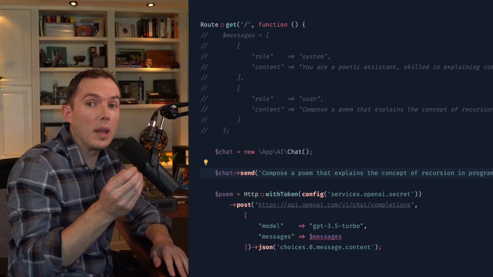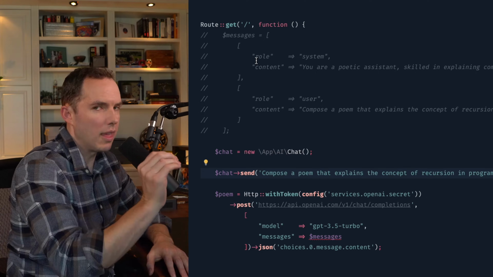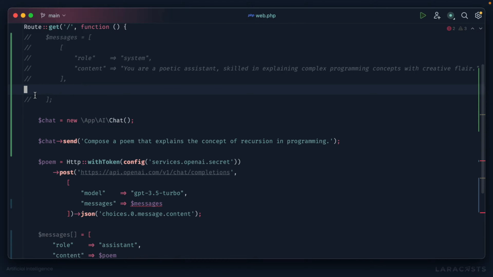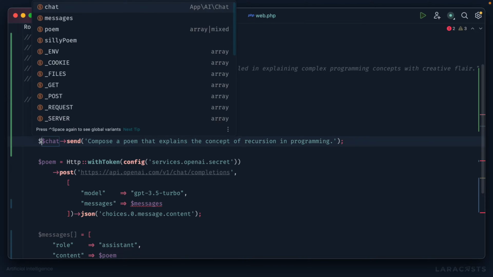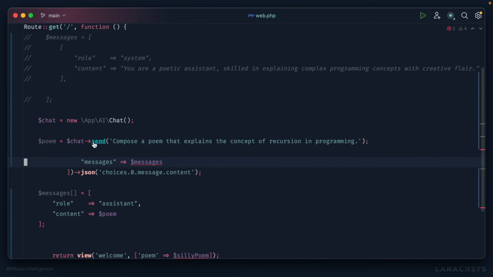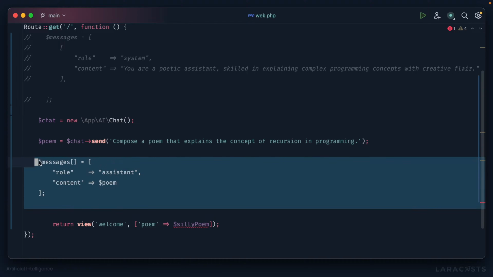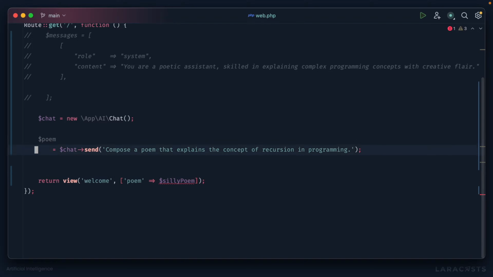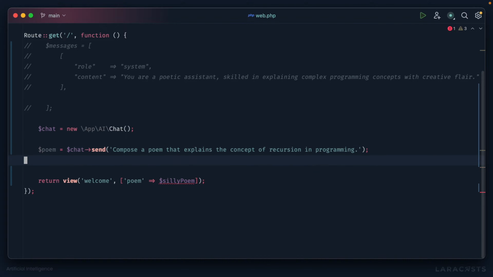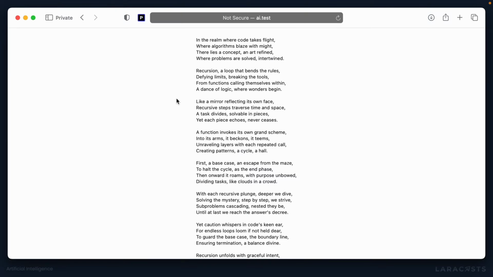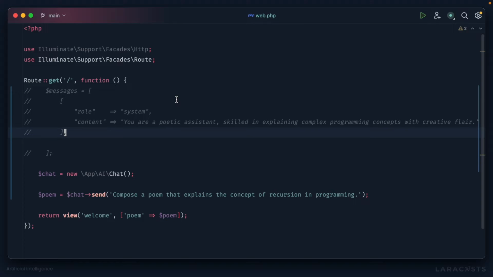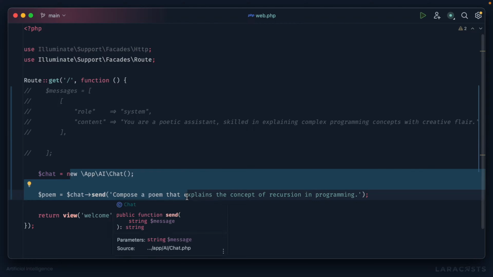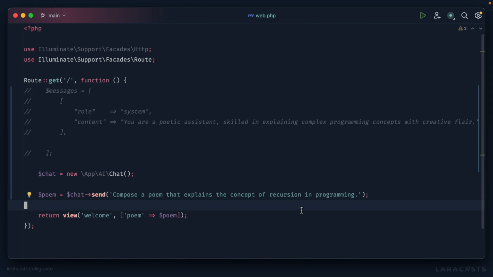And now I know what you're thinking. Wait, what about the system message? We'll do that in just a minute. But that allows me to get rid of this section here. This will give us our poem, which allows me to get rid of all of this. I no longer have to manually run this code that's already on the chat instance itself. So now I think that should do the trick. All right, let's check our work. Back to the browser. All right, very good. Now we've reproduced exactly what we had at the conclusion of the first episode, but now this just looks much better and it's easier on the eyes, the less duplication, yada, yada, yada.